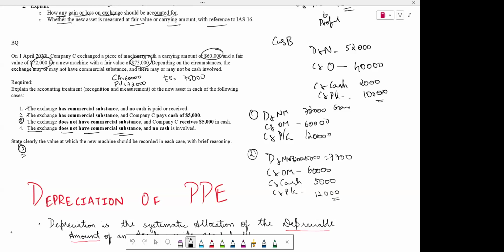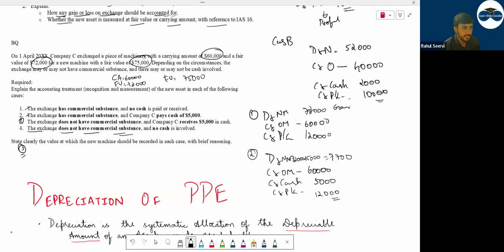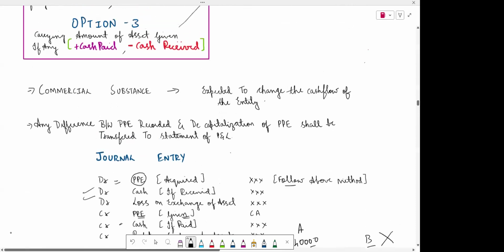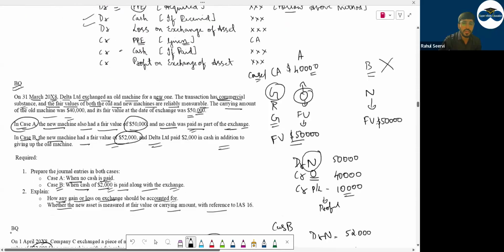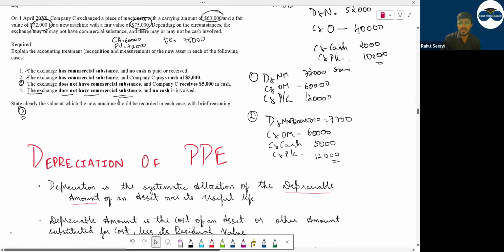So in the second one, new machine is debited for 72,000, and cash is also paid. When cash is paid, we have to add the 5,000 also. 72 plus 5, 77,000 recorded.